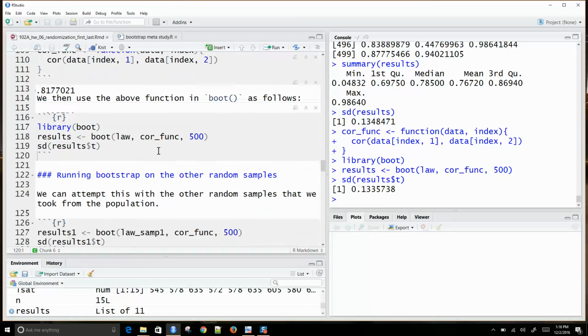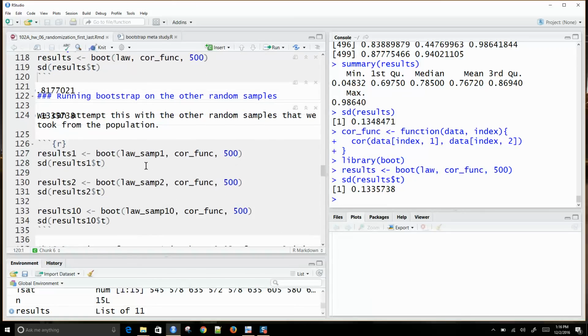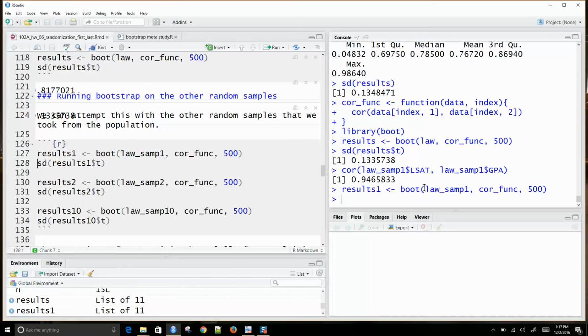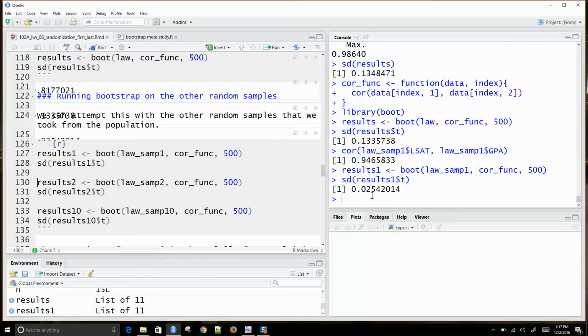So we could try running the same thing, but this time using some of the other samples that I looked at. LawSamp1, if we remember the correlation of LawSamp1, just happened to have a very high correlation between these two things. Here I can run Bootstrap, and then I can ask what is the standard error on this estimate. When I do the standard error here, I'm getting a standard error of only 0.025.